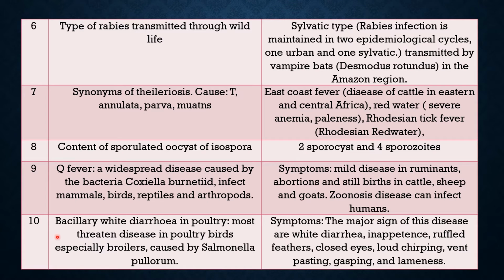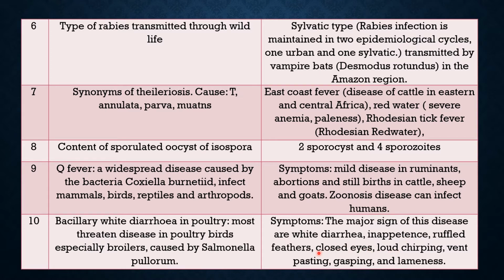Question 10. Bacillary white diarrhea in poultry. This is the most threatening disease in poultry birds, especially the broiler industry, and it is caused by Salmonella pullorum. The major sign of this disease is white diarrhea, so the name is given bacillary white diarrhea.